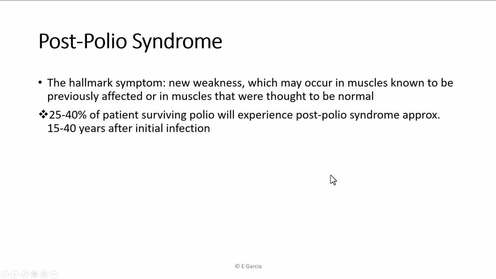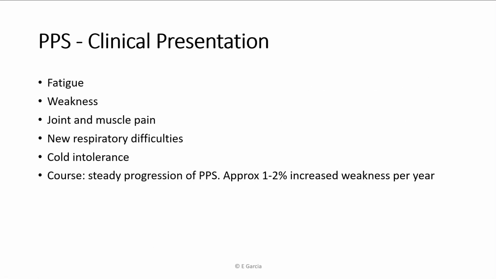About a third or so of your patients who survive will experience this, and it's usually way down the line. I've only seen this a couple of times. Actually, I think I've only seen this 3 times. It's getting pretty rare because the initial individuals affected with polio are passing away. But of those 3 individuals, all 3 of them had pneumonia. And from the pneumonia, it's almost like it just kind of aggravated something. These patients were in their 70s and 80s, and it's like it came back. It was quite awful to watch how upset they were. It was a strong level of anger that they had.